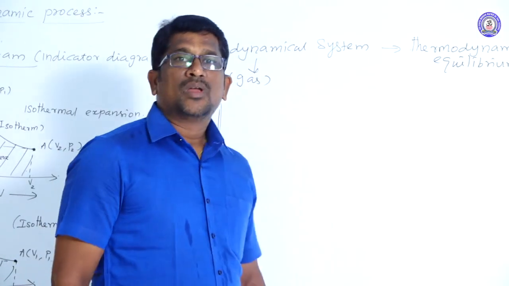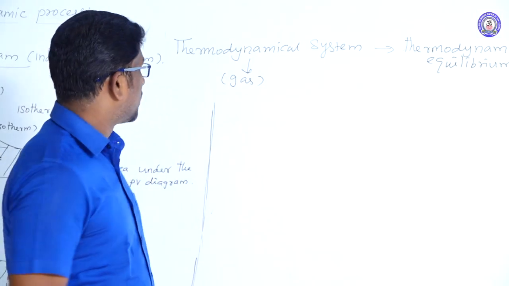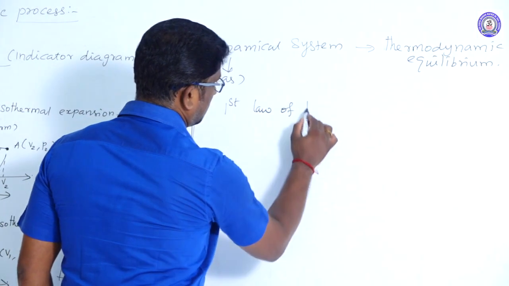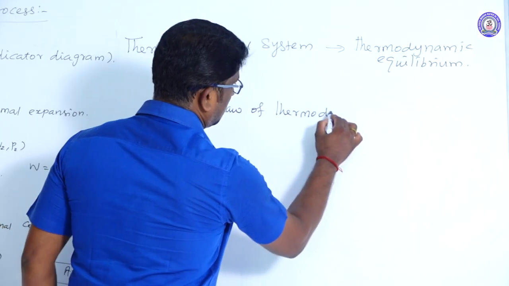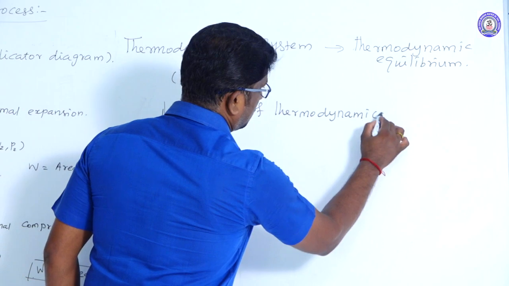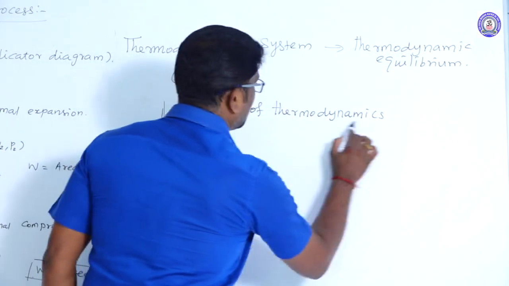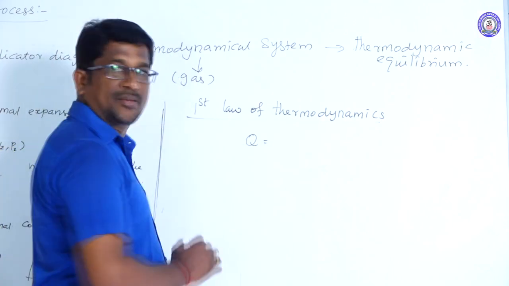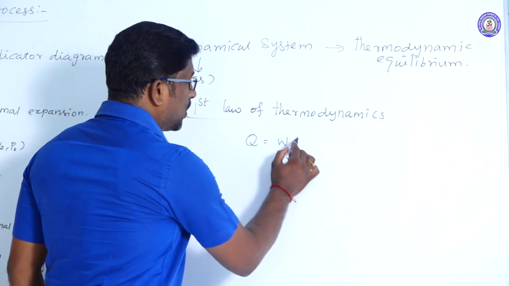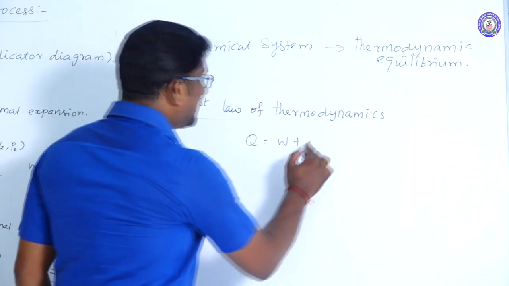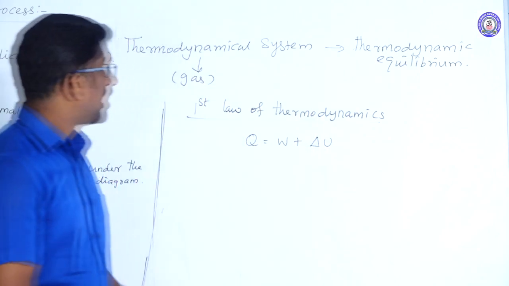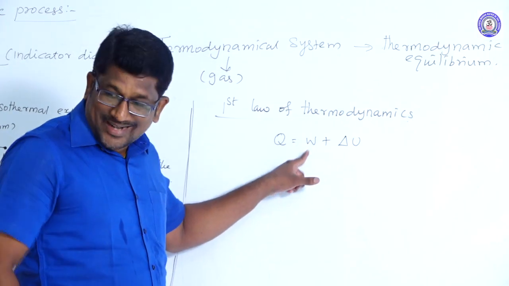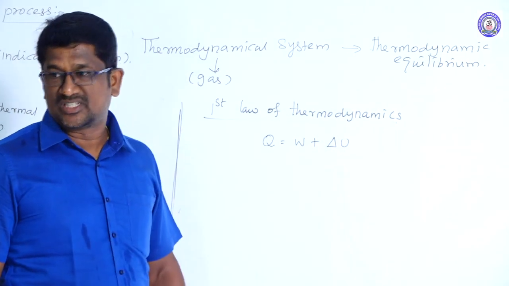Next, the first law of thermodynamics for isothermal process. According to the first law of thermodynamics, the amount of heat energy given to the system is equal to the sum of work done by the system and the change in internal energy of the system.